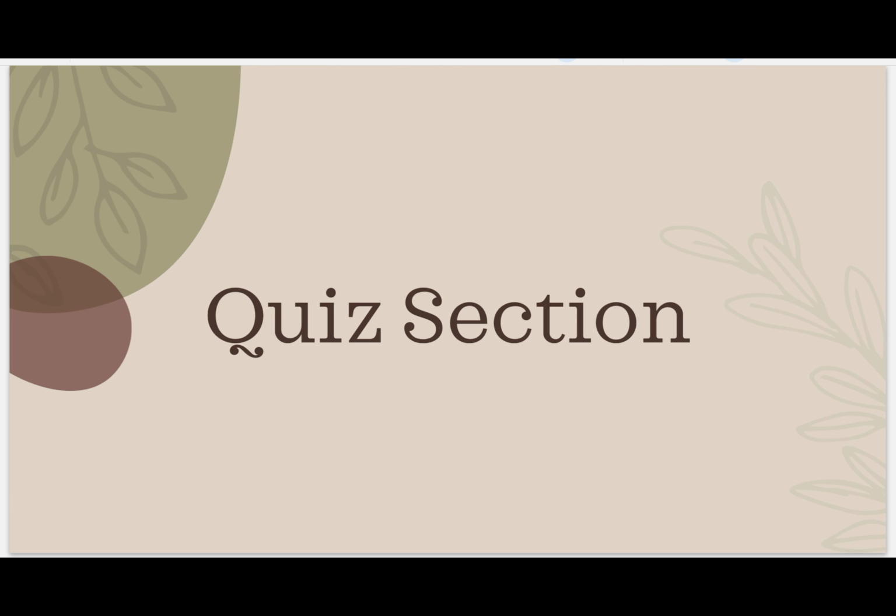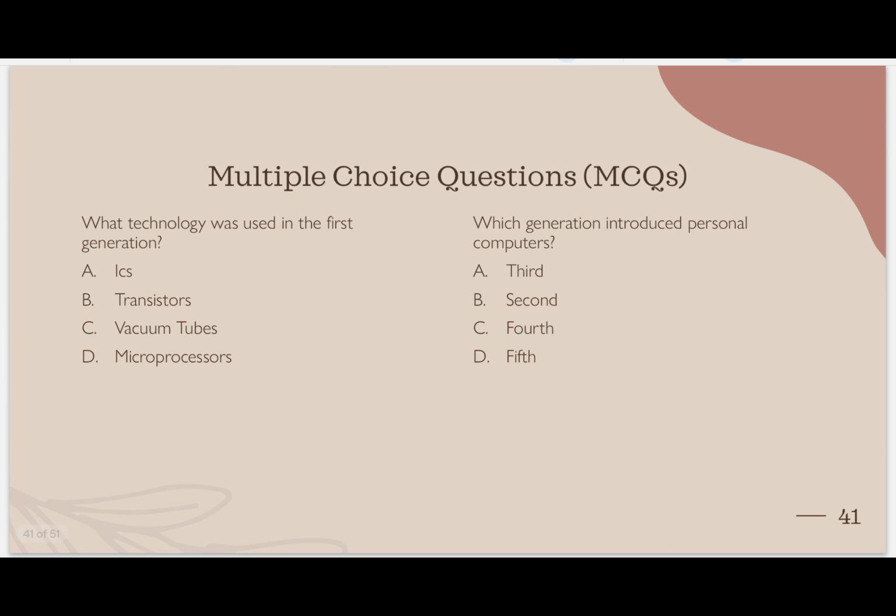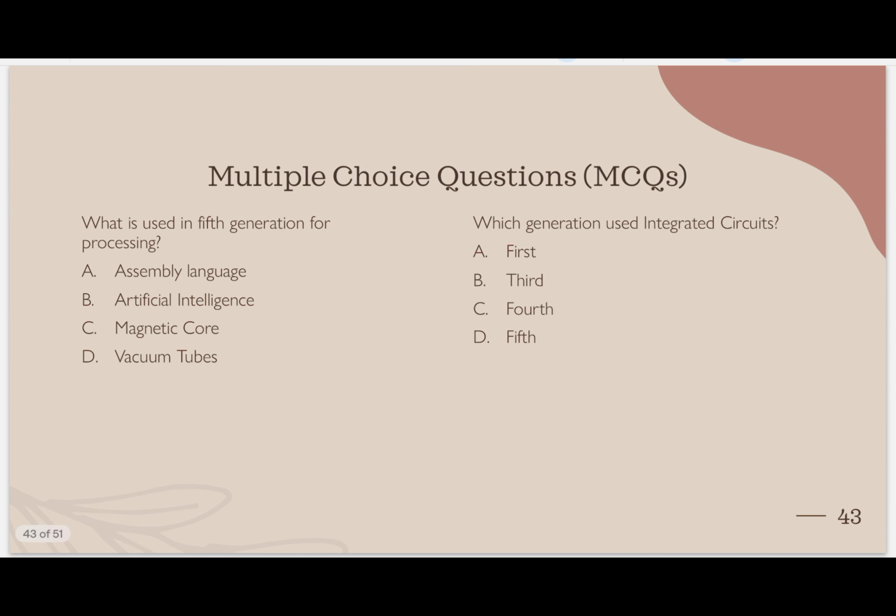Now whatever you had seen, we will take a small quiz. After seeing each question, pause the screen and mark your answer. Which technology was used in the first generation of computer? Vacuum tubes. Which generation introduced the personal computer, the PC? Fourth generation. How many of you got the correct answer? You can pause the video and give your answer.